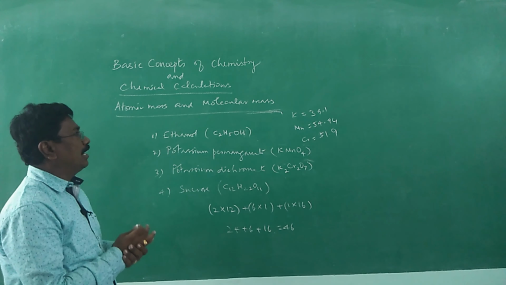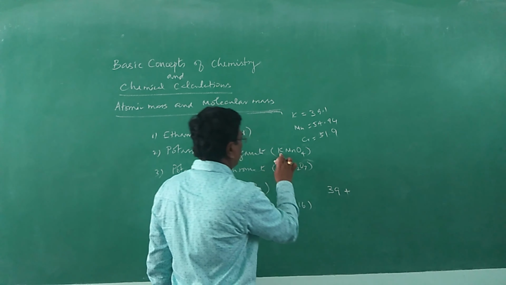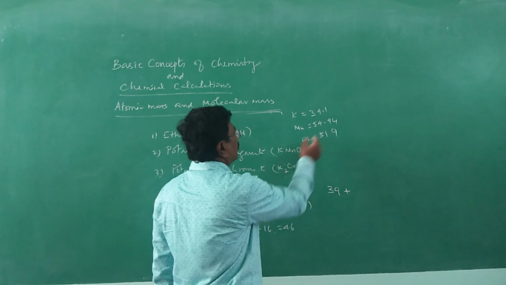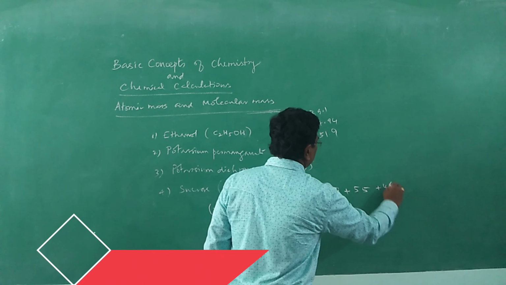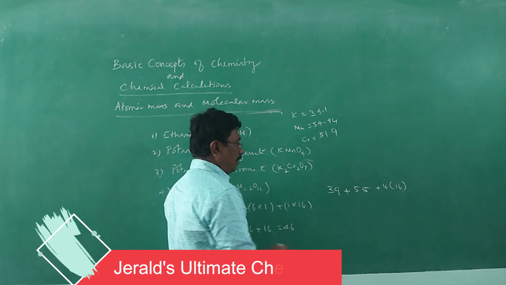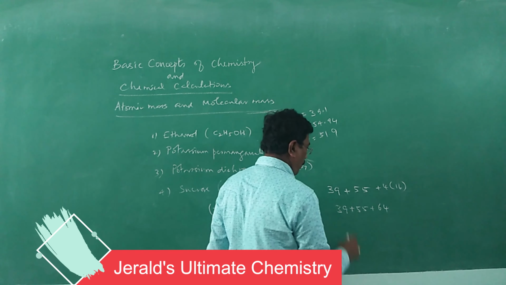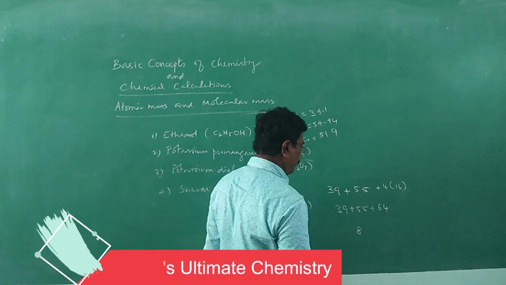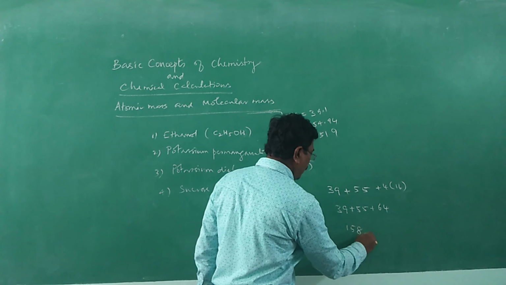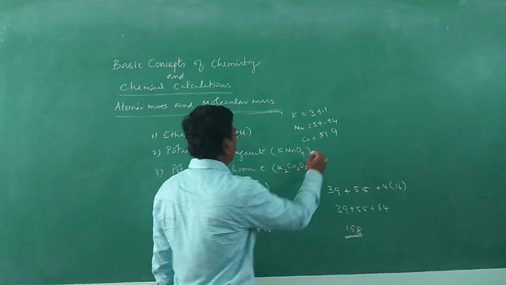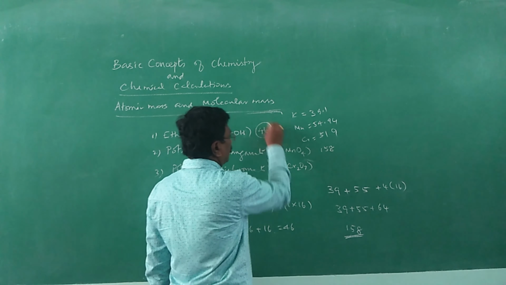For potassium permanganate, potassium I can consider as 39 instead of 39.1, an approximation. And manganese I can take as 55. Oxygen, 4 oxygen atoms, 4 into 16. So that will give the molecular mass: 39 plus 55 plus 64, which is 158. 158 is the molecular mass of potassium permanganate. It is 158. It was 46 for ethanol.